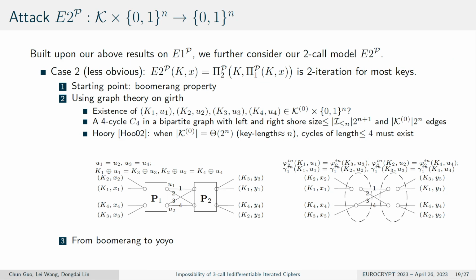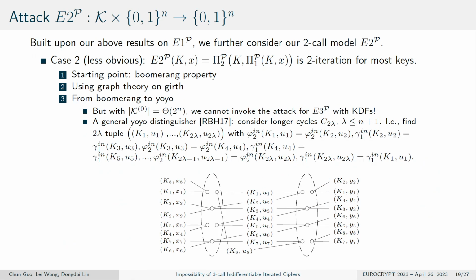Then we find that there is already existing graph theory published in 2002 by Haussler. It implies that when the key size is super polynomial, then a cycle of length less than or equal to 4 must exist. But the problem is that since the key size is exponential, 2 to the power n, we cannot simply invoke the attack for the E3 with the KDF. So we need a general yo-yo distinguisher.